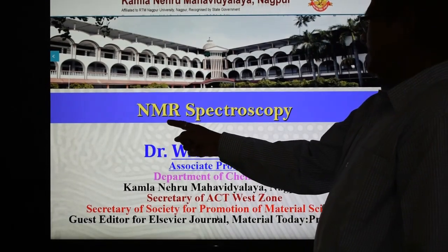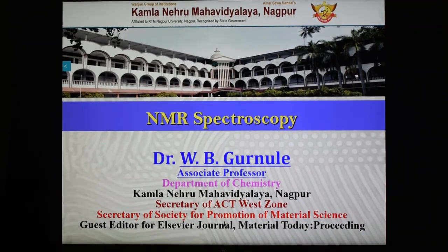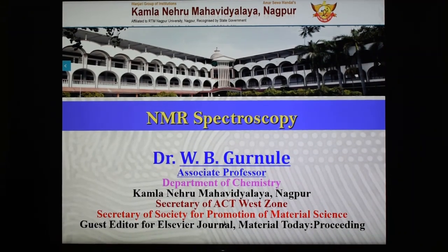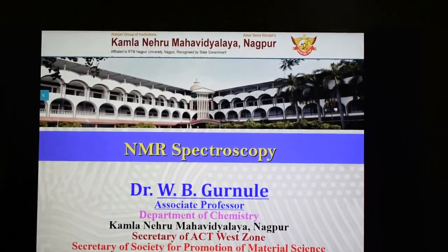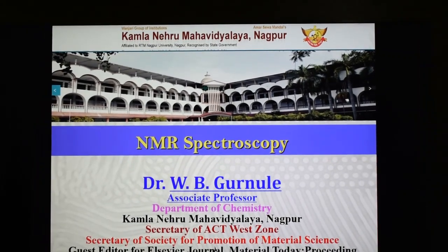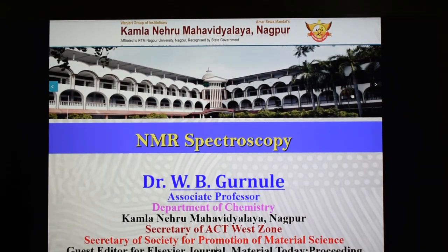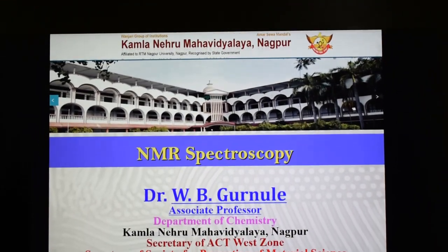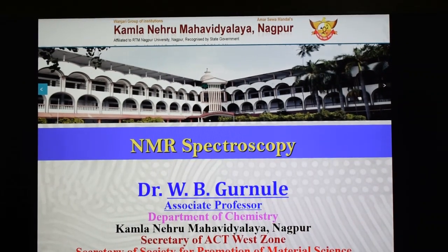The topic is NMR spectroscopy, and we say that it is a powerful tool for the organic chemist because the instrument has become very easily available. This technique is only applicable to those nuclei which possess a spin quantum number greater than 0. This is the important condition. The most important such nuclei as far as organic chemistry is concerned are the 1H proton and 13C, both of which have a spin quantum number of 1/2.